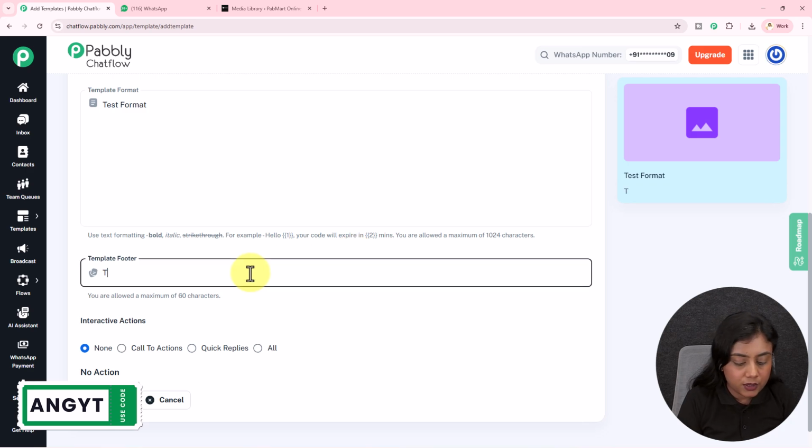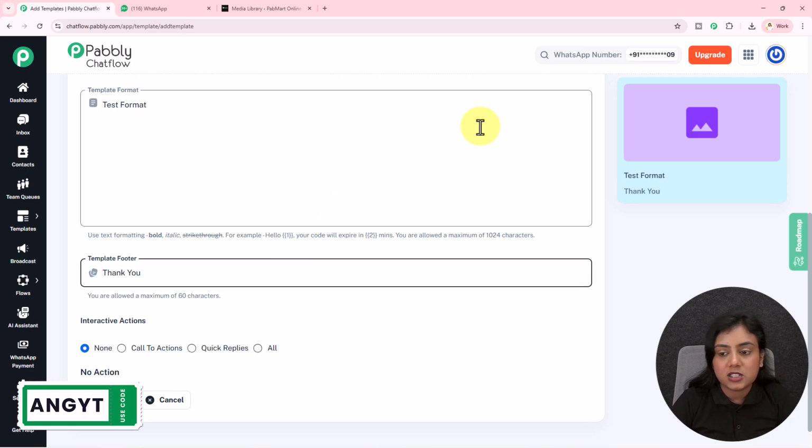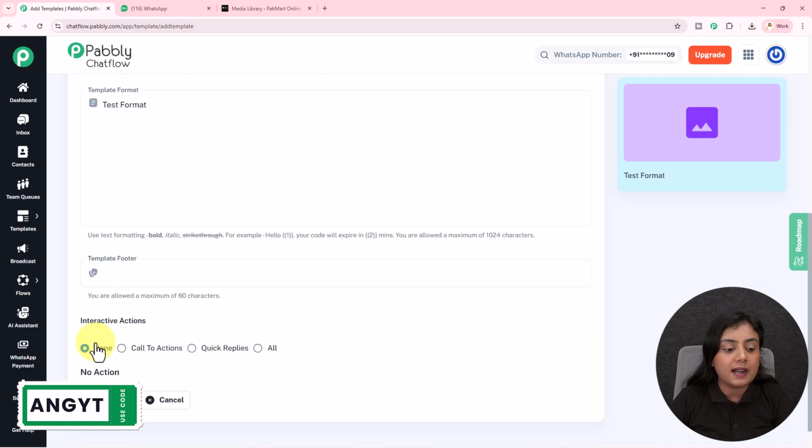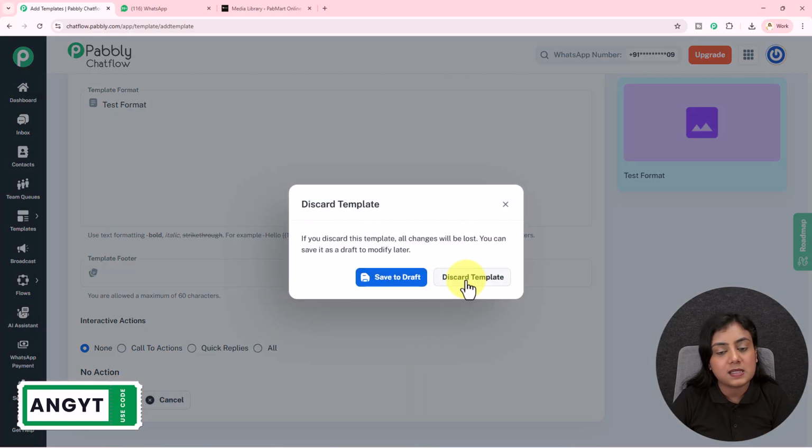And if you want a footer, you can also add a footer with a message, like I've added thank you. If you want interactive actions, you can add the interactive actions. Click on the submit button and the template is going to be created.